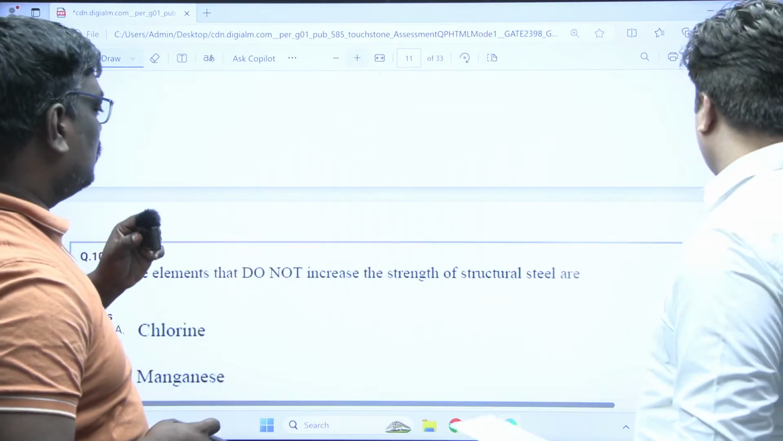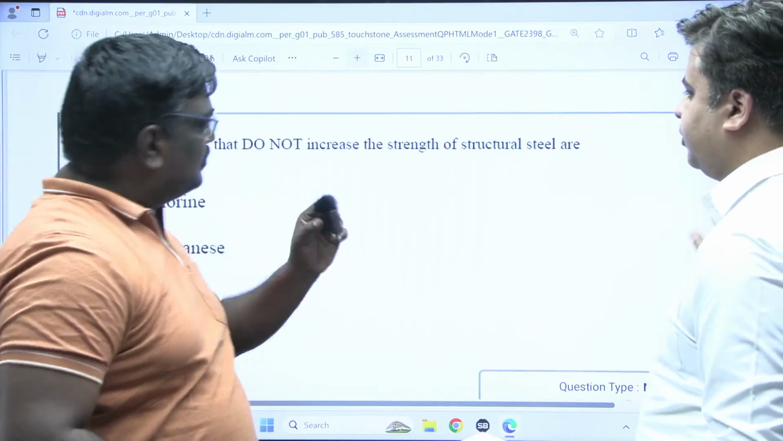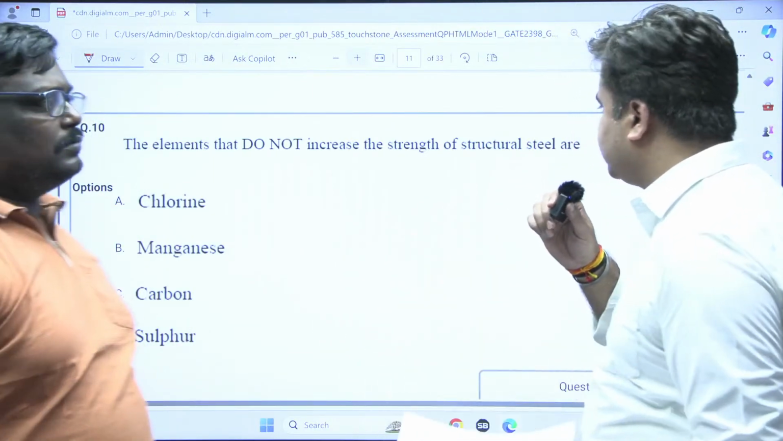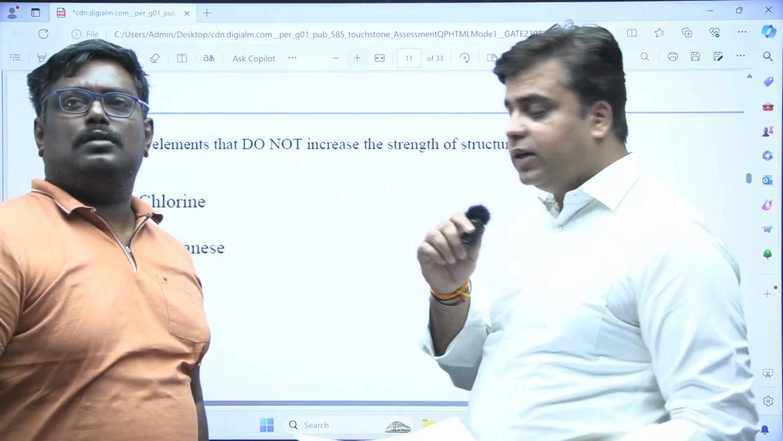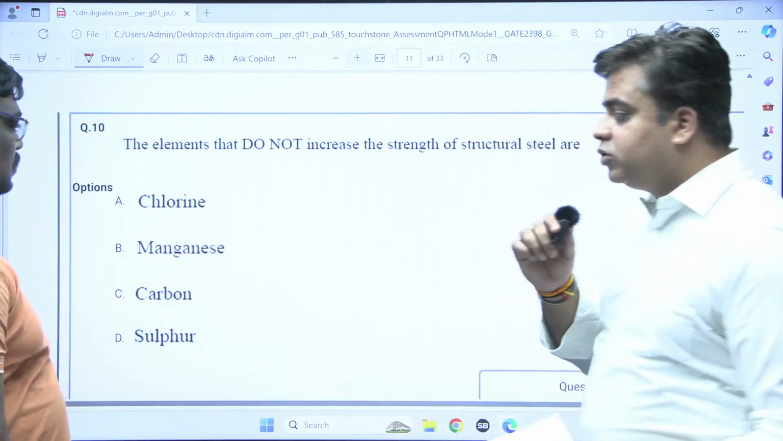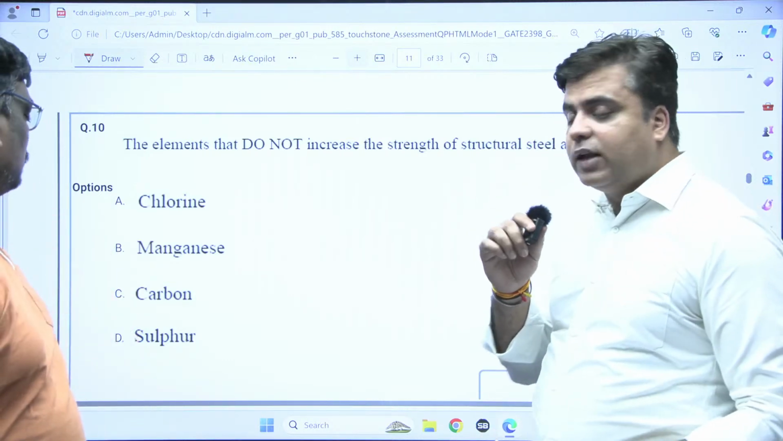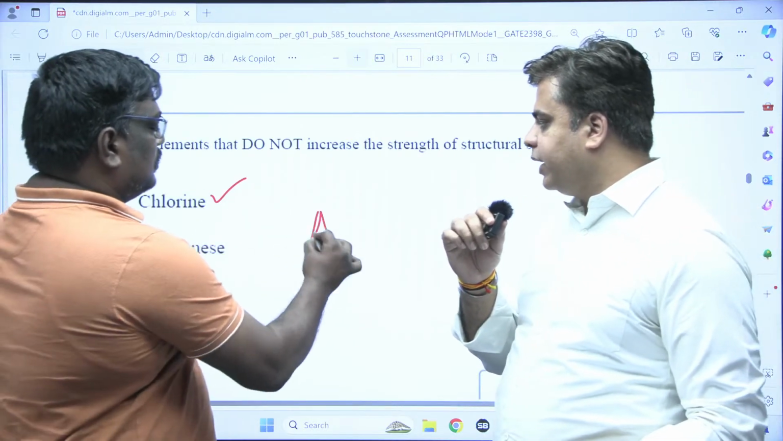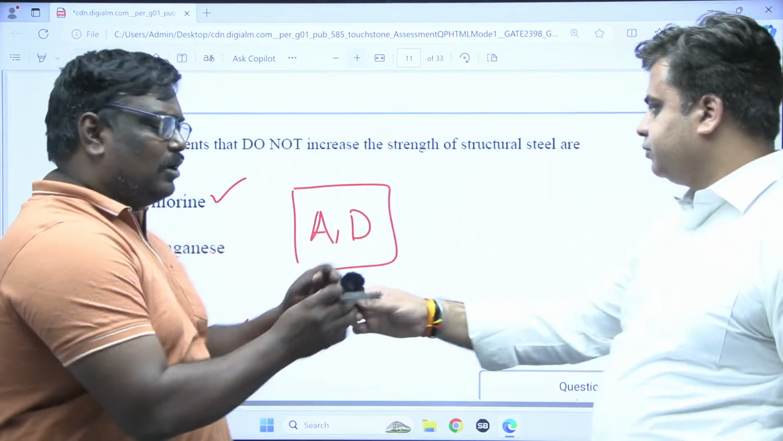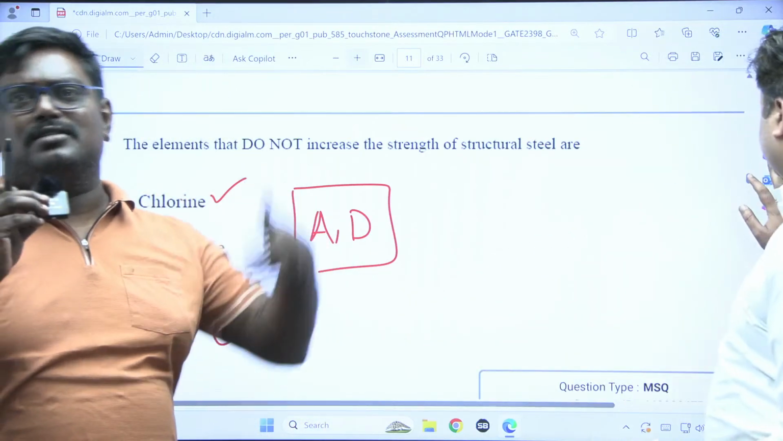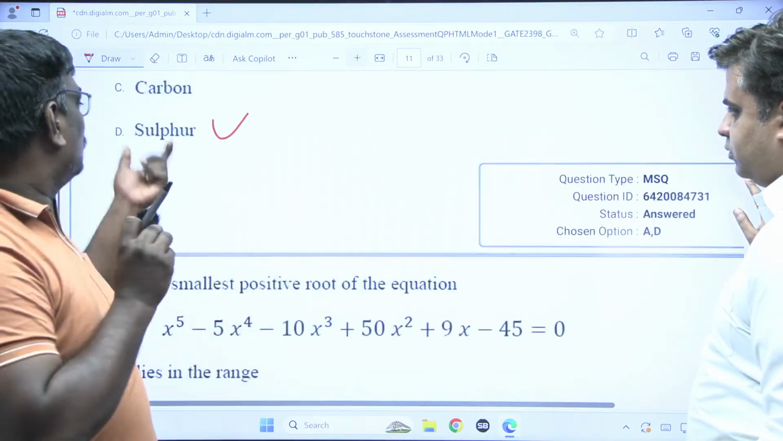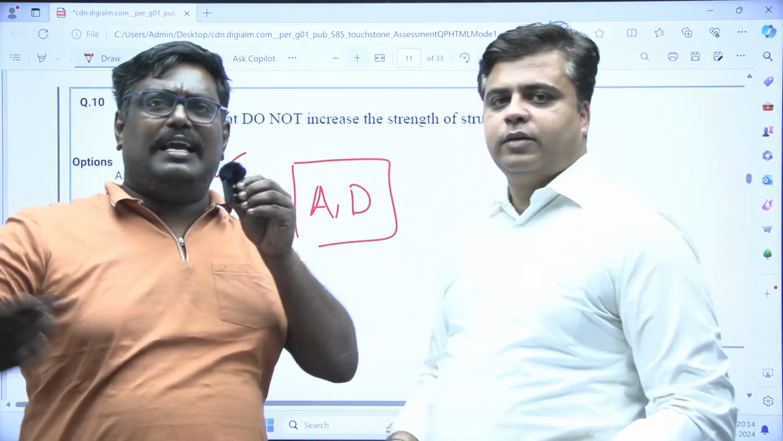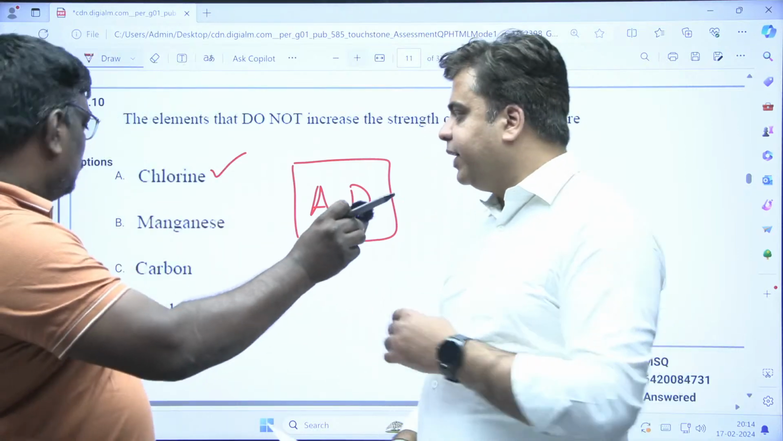So this is an environment question. It comes under CMM and also steel. Which of the following elements does not increase the strength of structural steel? My dear students, the strength of structural steel is increased by manganese and it is also increased by carbon. But chlorine and sulfur do not increase the strength of structural steel. So options A and D are your correct options. If you increase the carbon, the strength of the steel will increase. That is a basic thing. Chlorine and sulfur are impurities, or they can corrode the steel. They reduce the strength of steel.